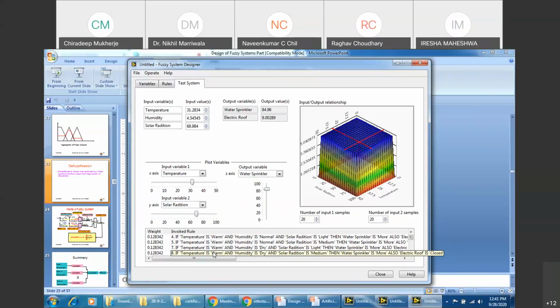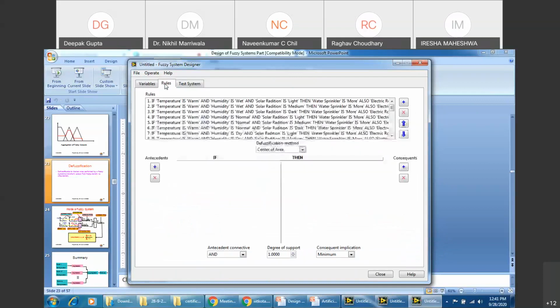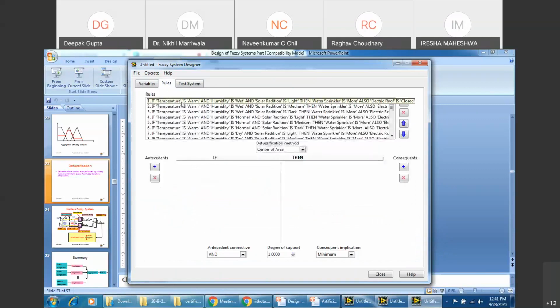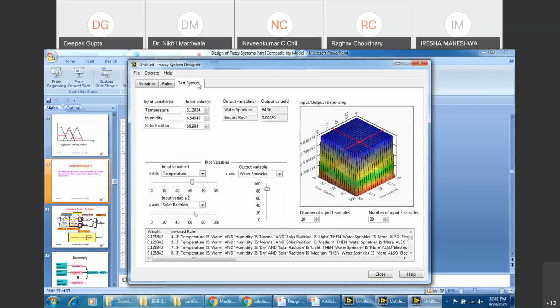Is it okay? Yes, sir. Sir, the rules were designed using AI. Yes, the rules that were designed using AI, now the test system is behaving accordingly. Otherwise, the rules could have been designed on the basis of the knowledge base that you had. So now you got my point why I was saying that it is an AI technique. Yes, sir, I got it.